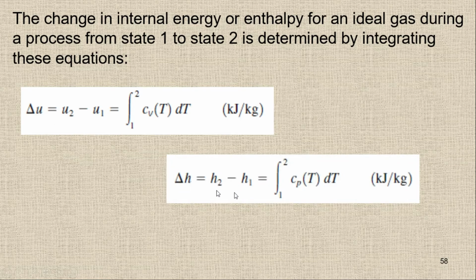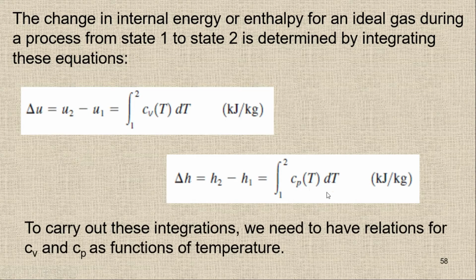And delta H, or H2 minus H1, between these two states will be Cp as a function of T times dT. So when we integrate this function, we have to find the relationship of Cv with respect to temperature and Cp with respect to temperature. So we should know the relations for Cp and Cv as a function of temperature to integrate these values.